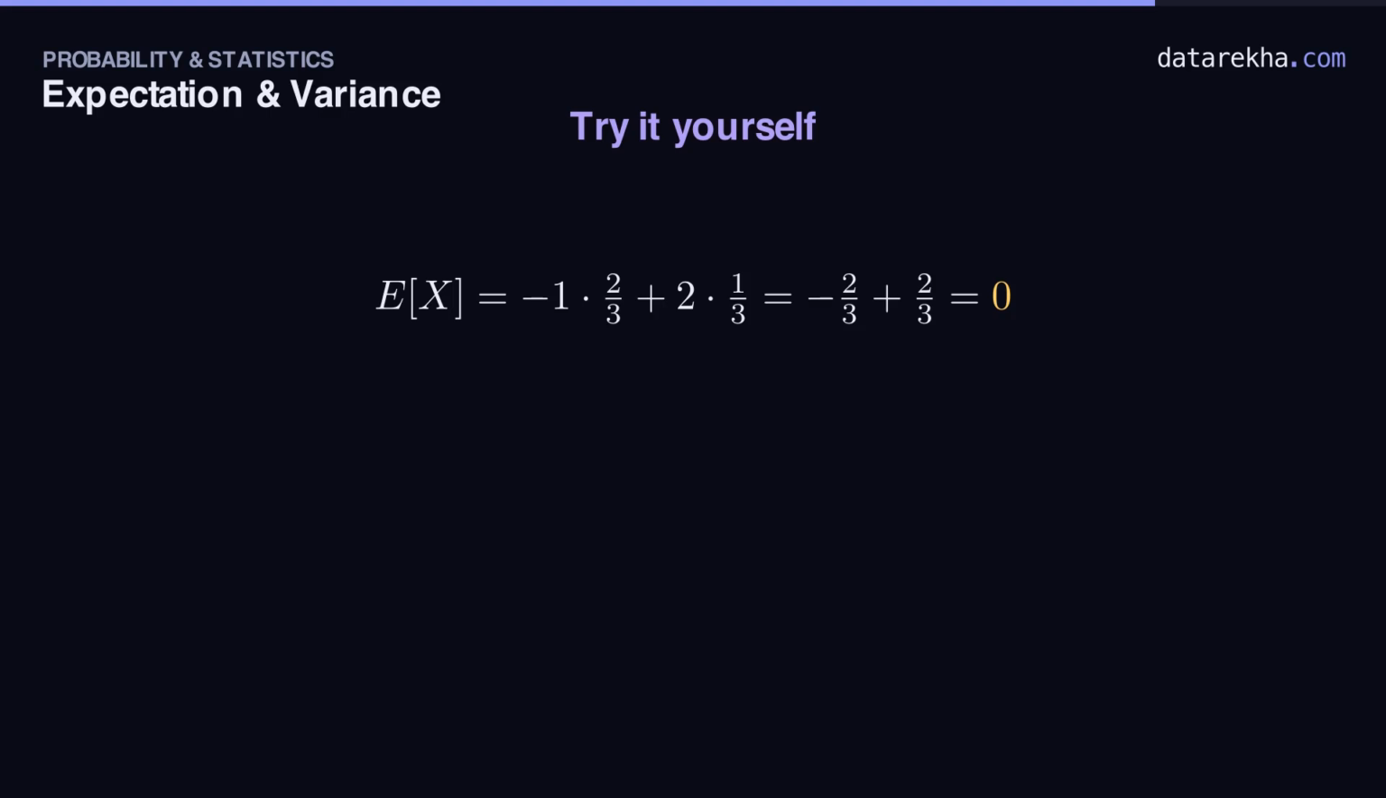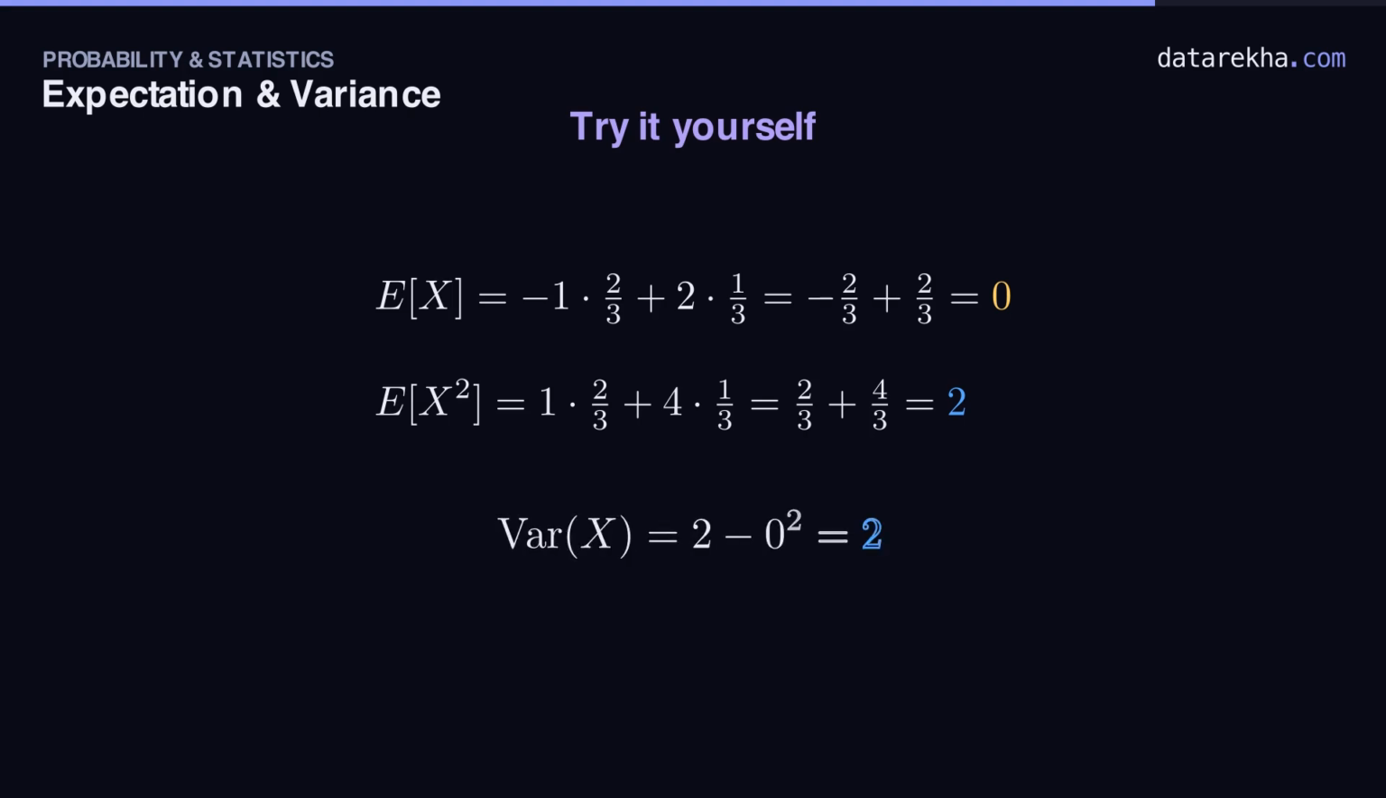The expectation: minus 1 times 2/3 plus 2 times 1/3. That's minus 2/3 plus 2/3. Exactly 0. A perfectly fair game. For the expectation of X squared, square the payoffs first, 1 and 4. 1 times 2/3 plus 4 times 1/3 is 2/3 plus 4/3, which is 2. So the variance is 2 minus 0 squared, just 2. And the standard deviation is the square root of 2, about 1.41.